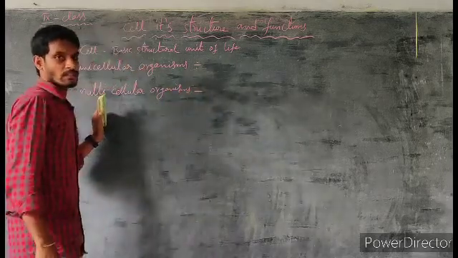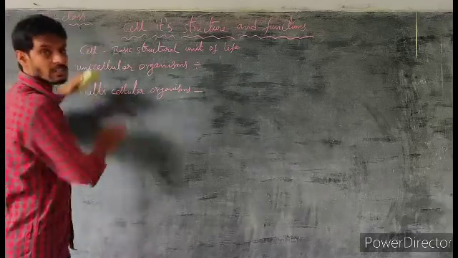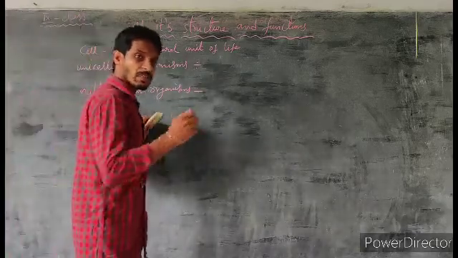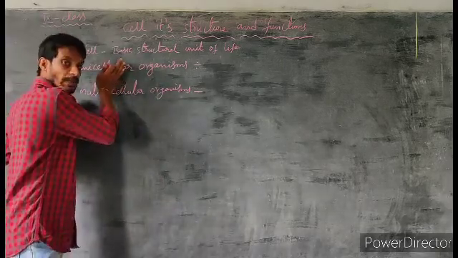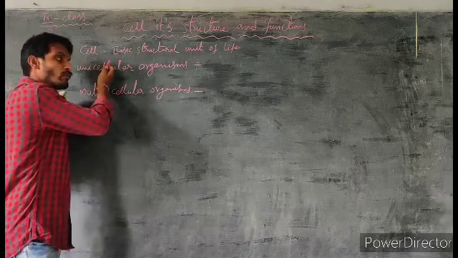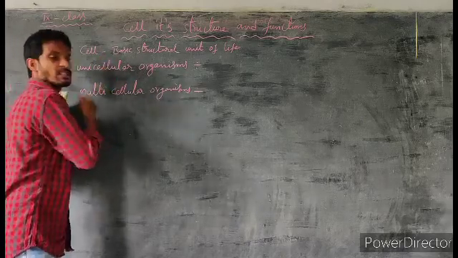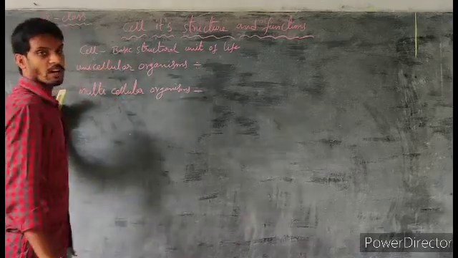On what basis are they categorized into two types? Based on the number of cells present in the organisms. Organisms are mainly categorized into how many types? Two types. What are they? Unicellular organisms, multicellular organisms. First we are discussing unicellular organisms.